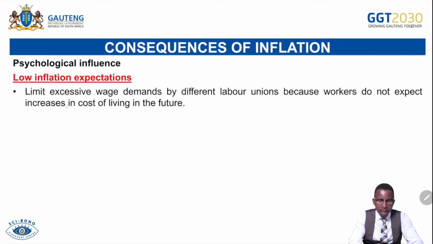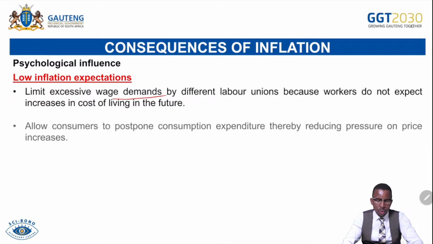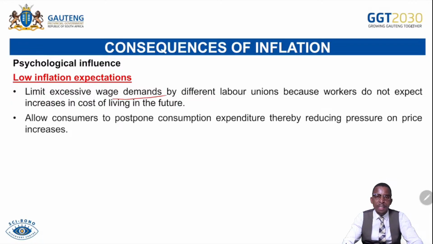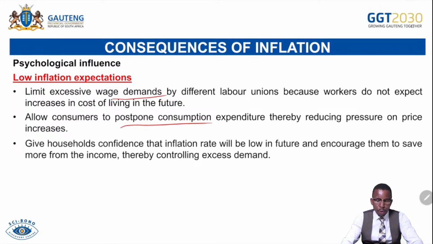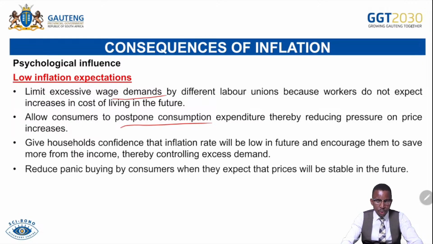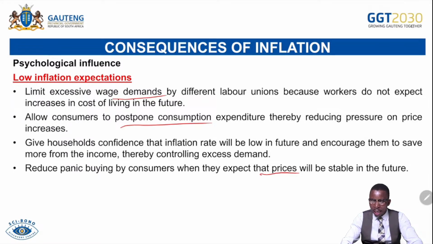Limit excessive wage demands by different labor unions, because workers do not expect an increase in the cost of living. So there will be less negotiation on wages and salaries if they expect less inflation. Allow consumers to postpone their consumption expenditure, thereby reducing pressure on prices, so they can spend in future when inflation will be lower. Give households confidence that the inflation rate will be low in future and encourage them to save more from their income, thereby controlling excess demand. Reduce panic buying by consumers when they expect that prices will be stable or lower in the near future.